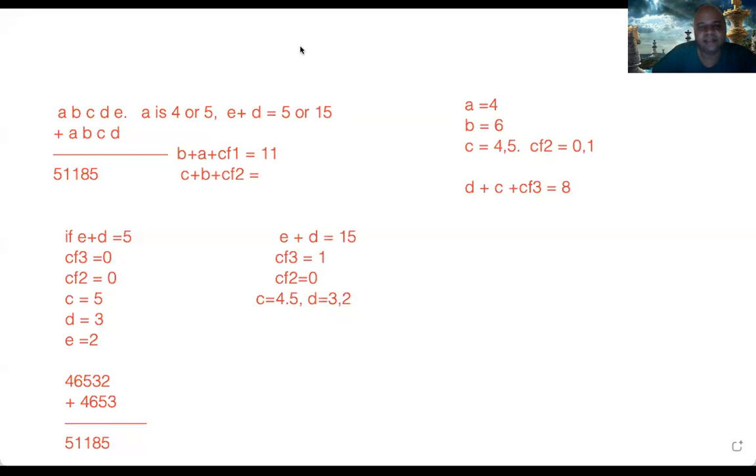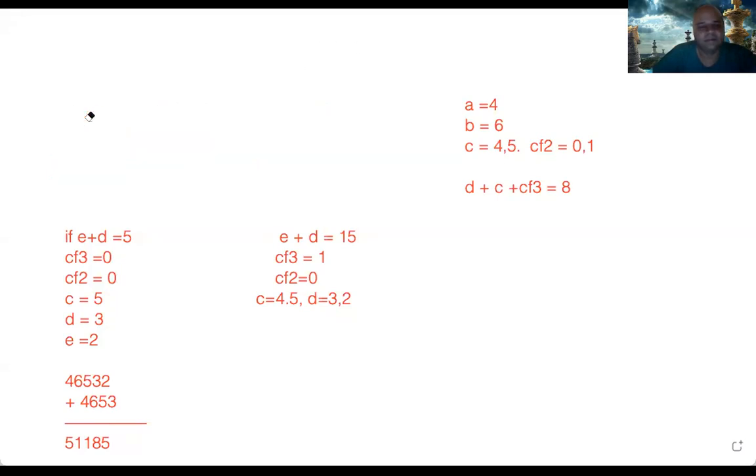Let me go to the whiteboard again. Right, let us erase this. This one is very, very simple. We are saying A, B, C. Let the number be there. Now they are saying that A minus B is equal to B minus C, because hundreds digit minus tens digit is equal to tens digit minus unit digit.